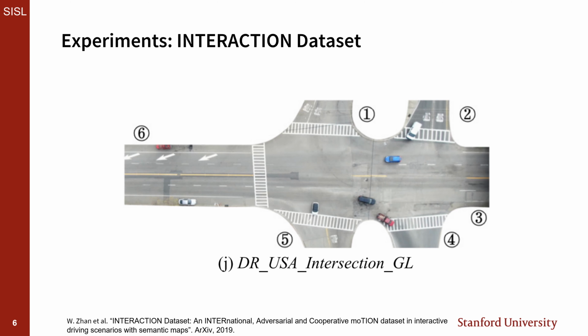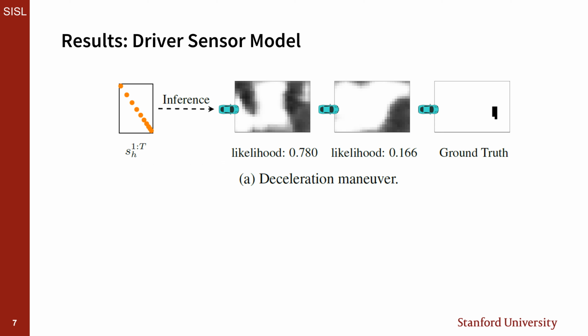We validate our pipeline on an unsignalized intersection in the interaction dataset. The data is captured from a bird's-eye view, providing us with ground truth occlusion information. We visualize the results of the CVAE model. For a deceleration maneuver, the two most likely inferred OGMs show occupied space ahead of the driver. These results match the ground truth, where a vehicle is crossing the path of the driver.